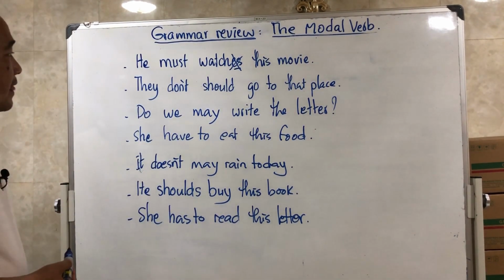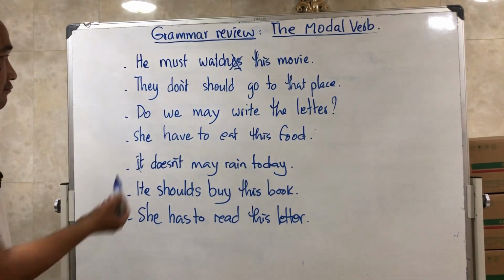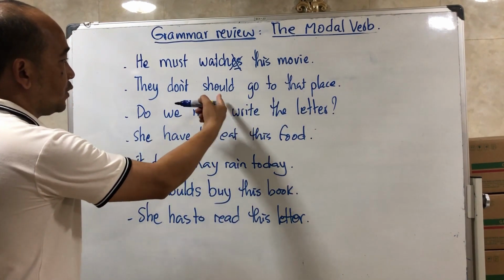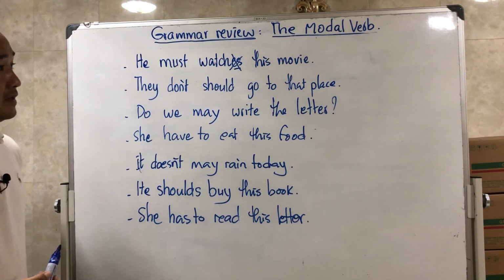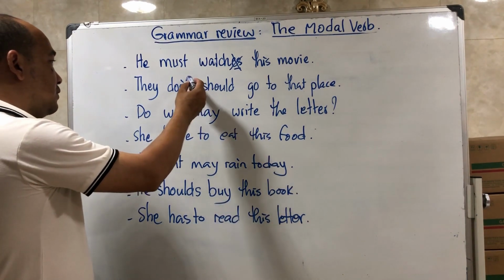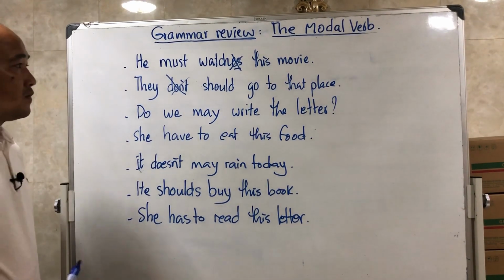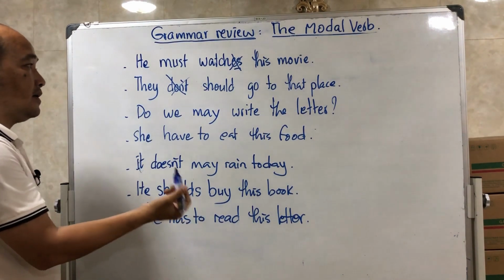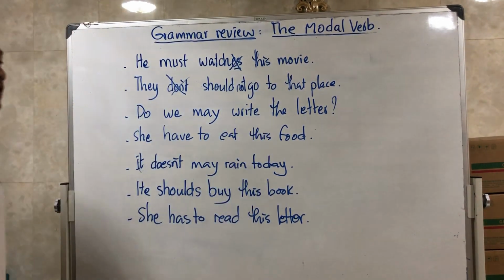Number 2: they don't should go to that place. So we use the modal verb should to give advice. What is the mistake here? We don't use an auxiliary verb with a modal verb, so we should say they should not go to that place.